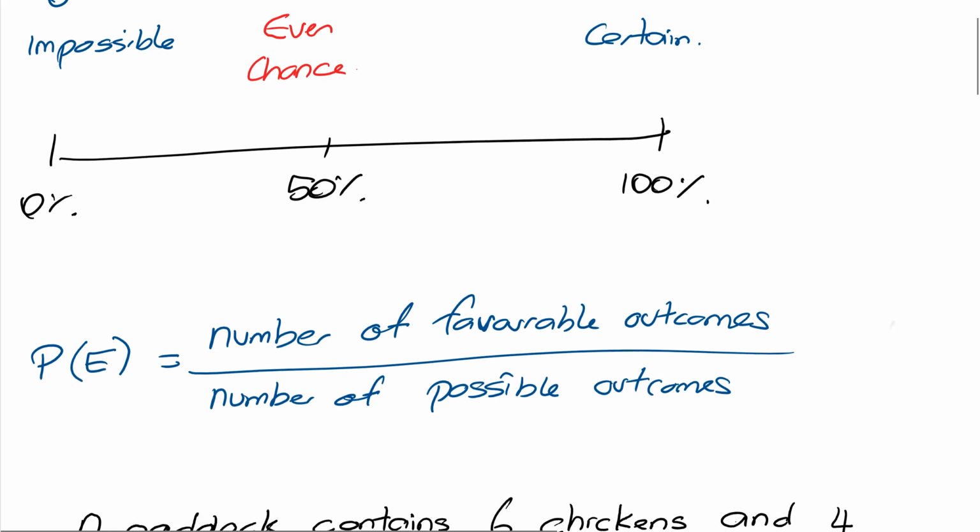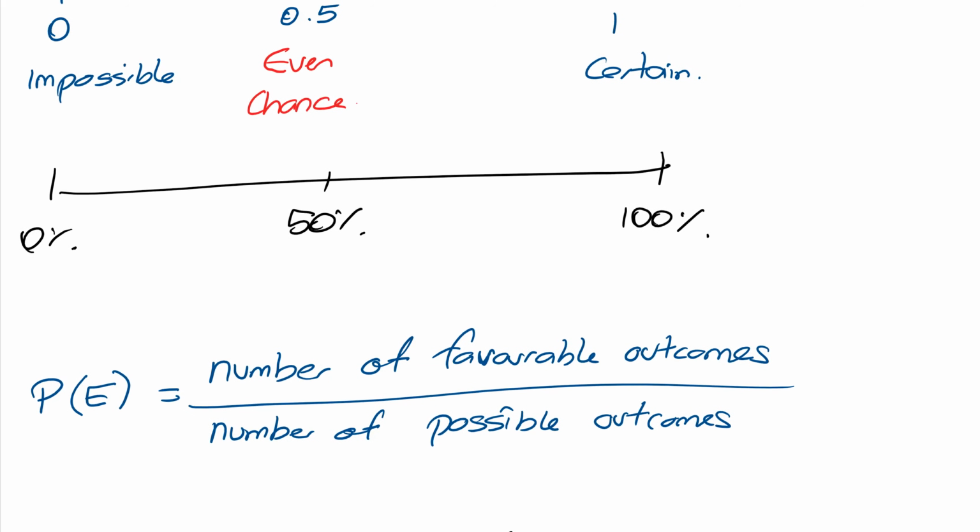So in probability, we use this formula, where the probability of an event is equal to the number of favorable outcomes over the number of possible outcomes. And this is what we use to solve the ideas of probability, or what is the probability of this happening. So if you think about it, what is the probability, if I flip the coin once, that a head will pop up? We all know the answer, right? Well, it's 50%, or 1/2, or 0.5.